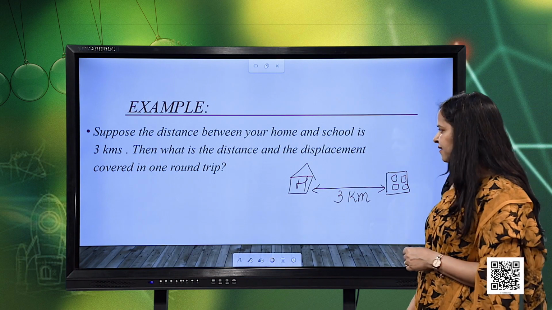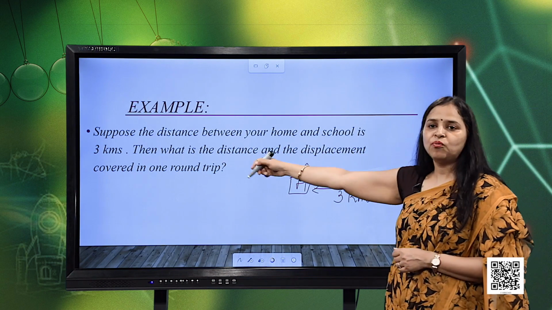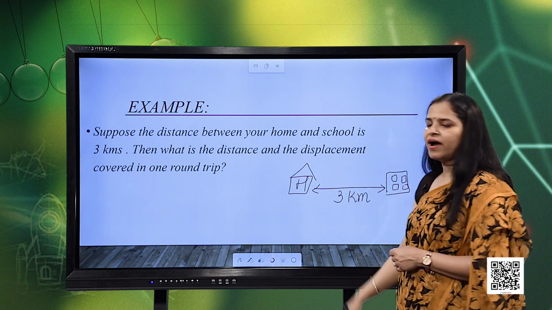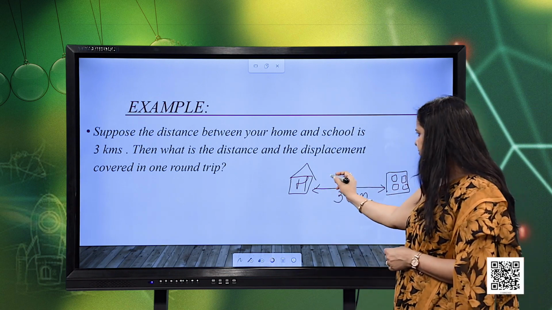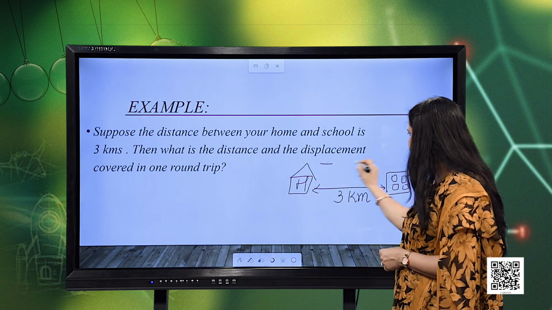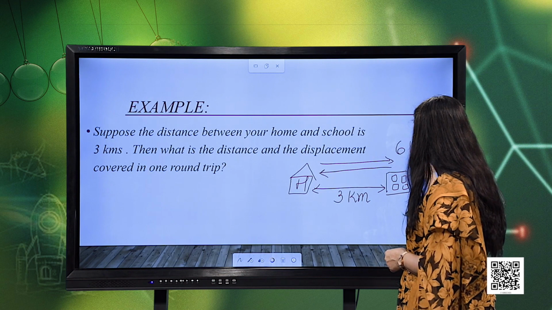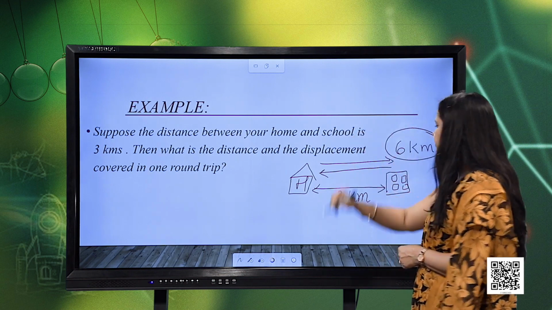Then what is the distance and the displacement covered in one round trip? I hope that you will be able to find out the distance travelled in one round trip: 3 kilometers plus 3 kilometers, that gives you 6 kilometers as the distance travelled.